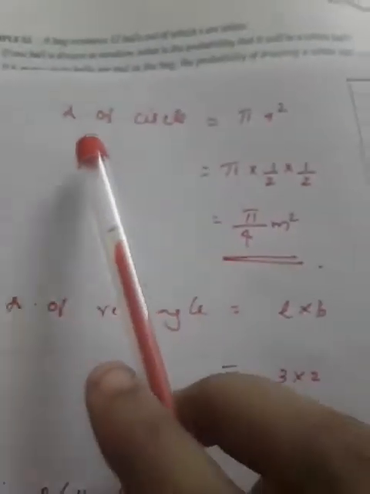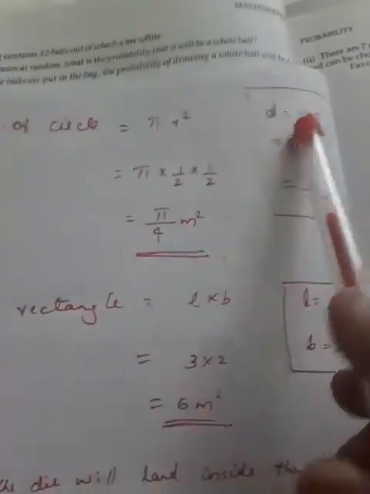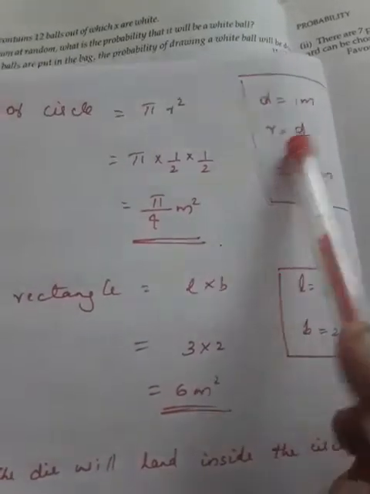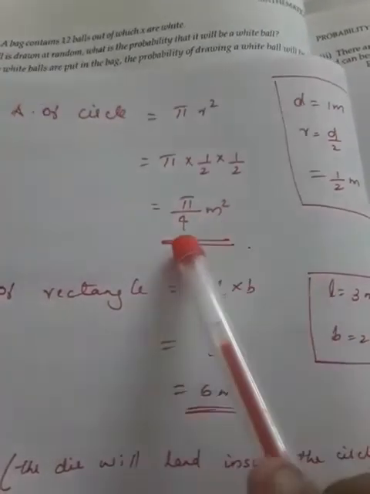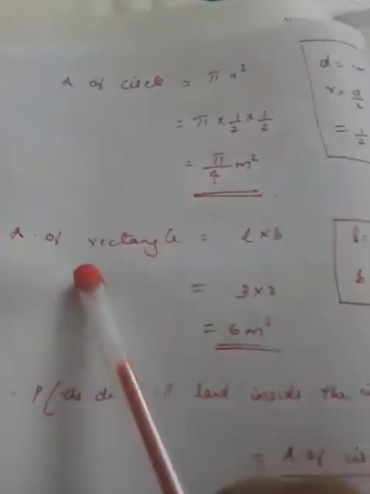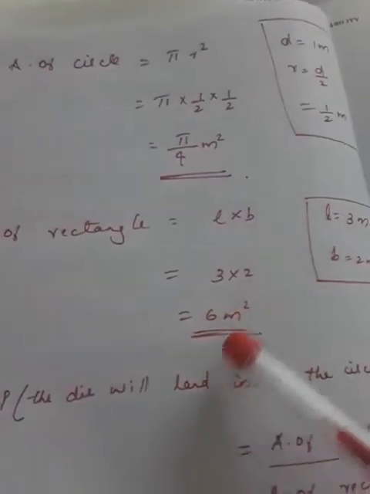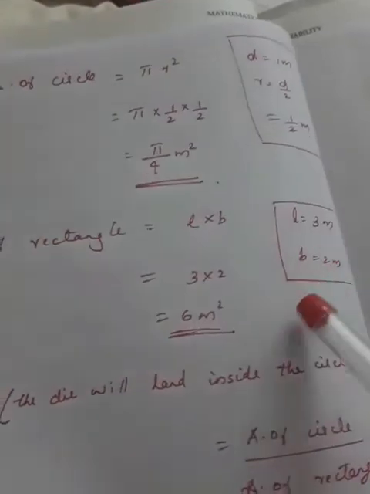So here the probability that the die will land inside the circle with diameter 1 meter equals the area of the circle with diameter 1 meter divided by the area of the rectangle with length 3 meter and breadth 2 meter. Area of the circle equals pi r square. D is given as 1 meter, so r equals d by 2, that is 1 by 2 meter. Substituting, pi into 1 by 2 into 1 by 2 equals pi by 4 meter square. Then area of rectangle equals L into B, so 3 into 2 equals 6 meter square.